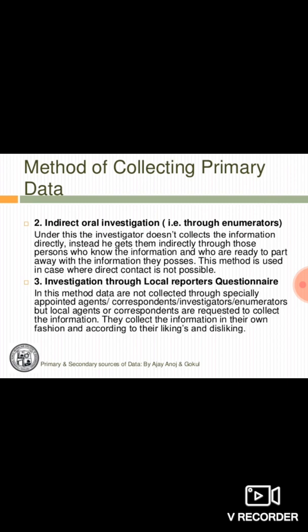Now here enumerators are not appointed. Enumerators, we know, when an investigator uses some other people to collect the information. Here what is being done, local agents or correspondents are requested to collect the information according to their own methods. They are being told to collect the information about a particular study.